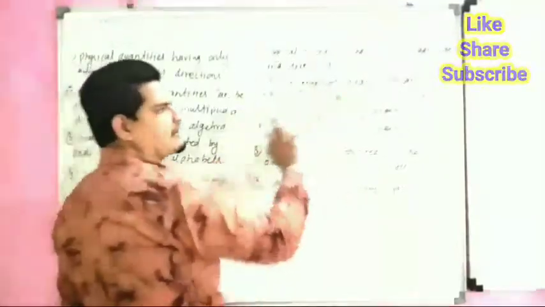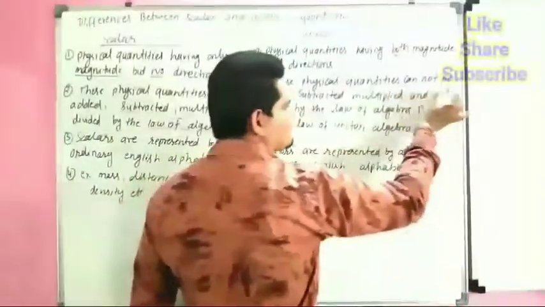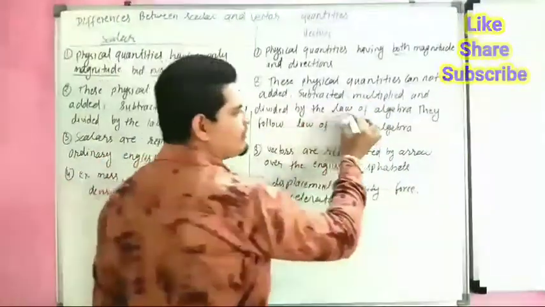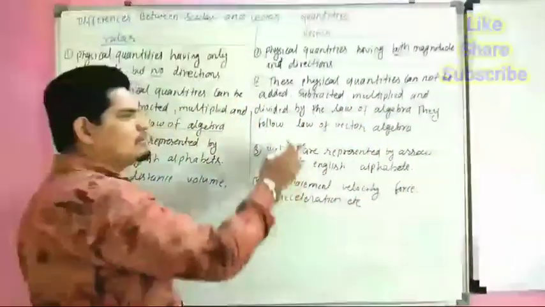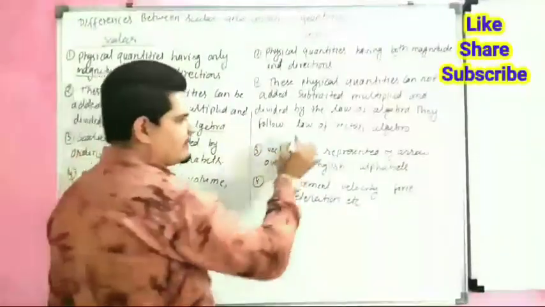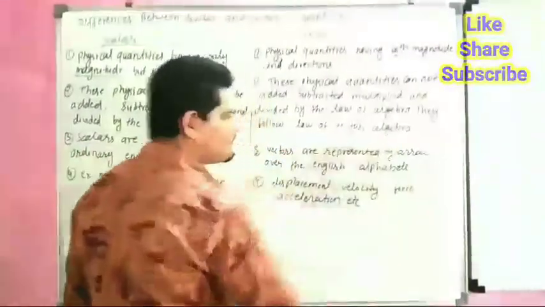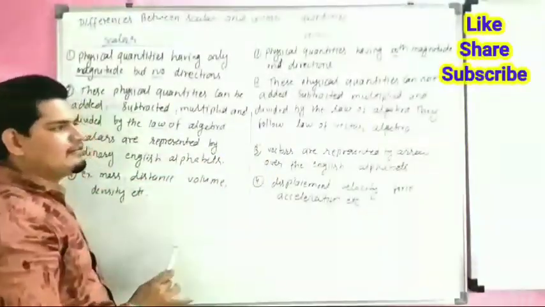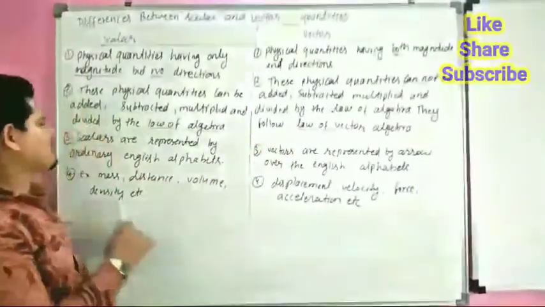But vector quantities cannot be added, subtracted, multiplied and divided by the laws of algebra. They follow the vector law of algebra.